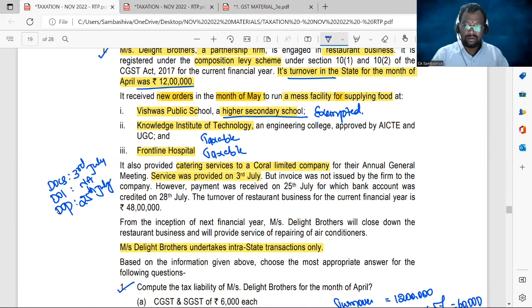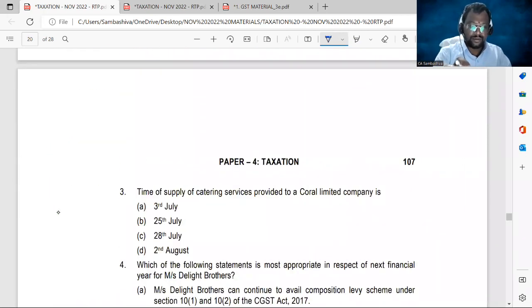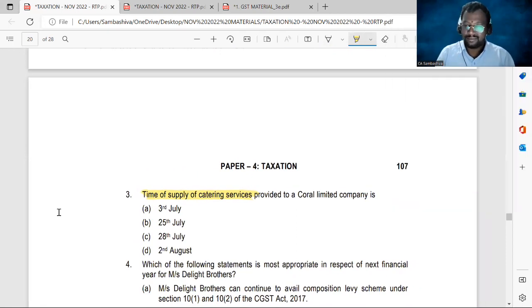Now look at the third MCQ. The time of supply of catering services provided to Coral Limited company is? So we are asked to determine the time of supply of services. It is a forward charge case. In a forward charge case, what is the time of supply of service?